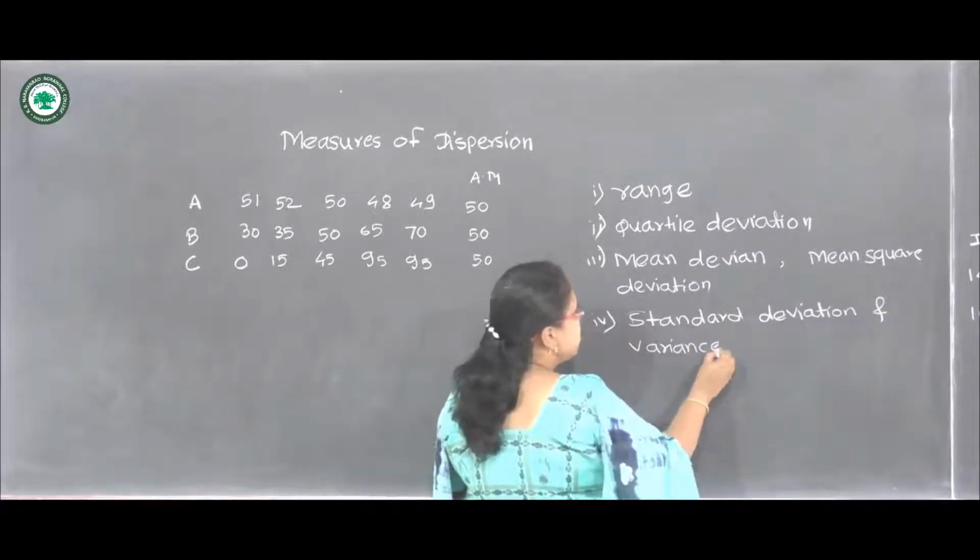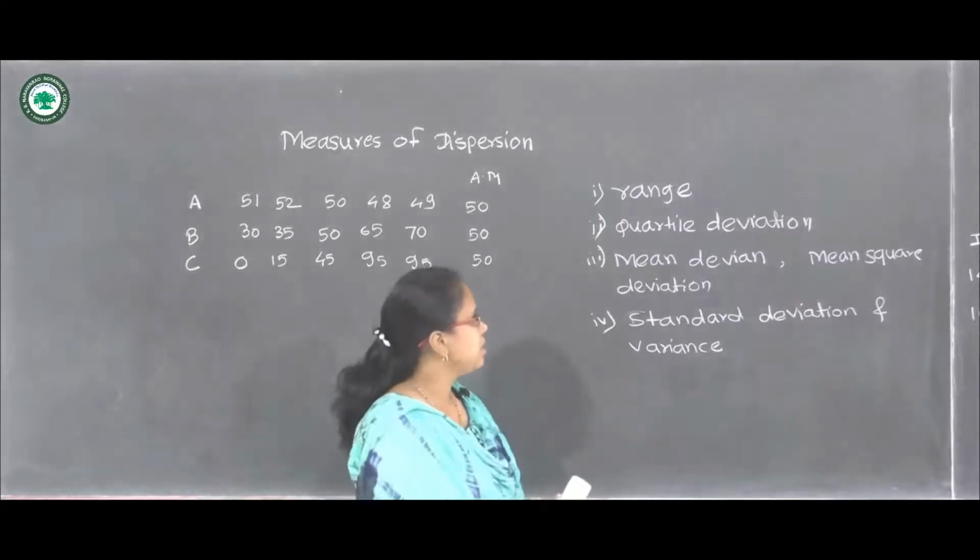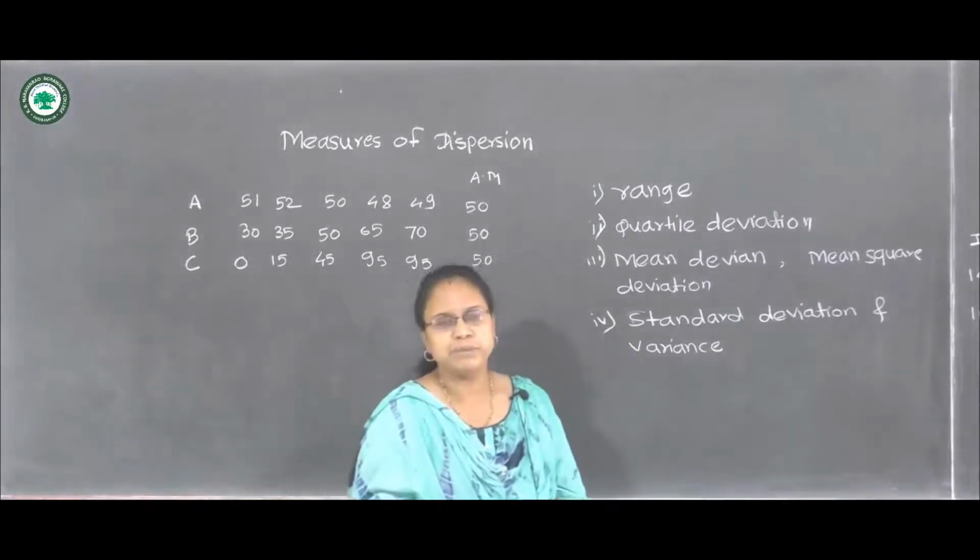These are the measures of dispersion we are going to study one by one.